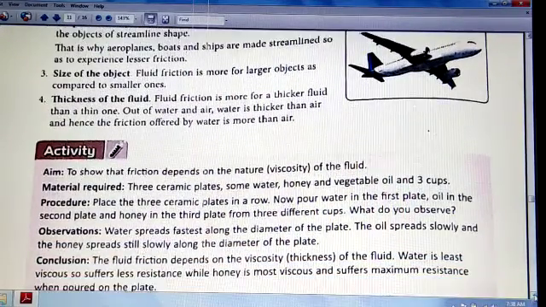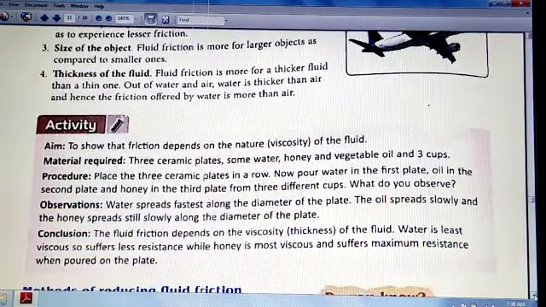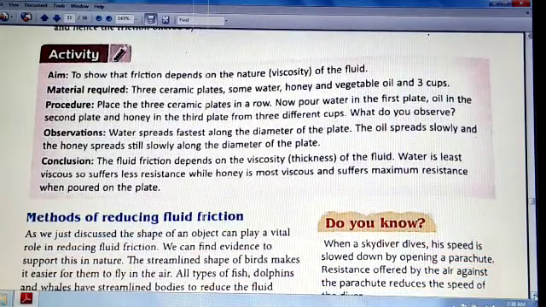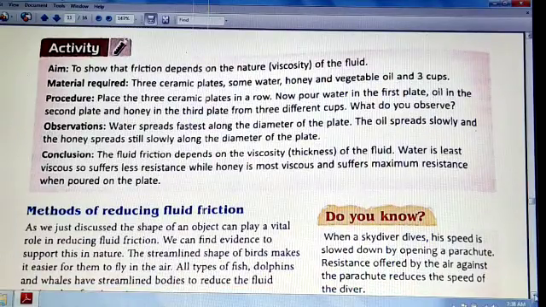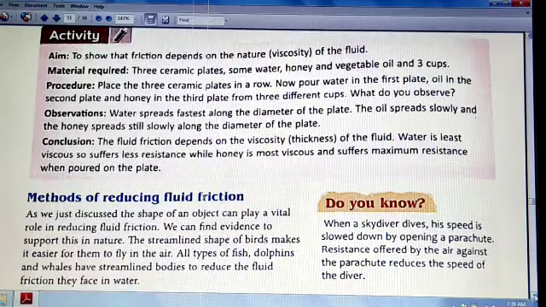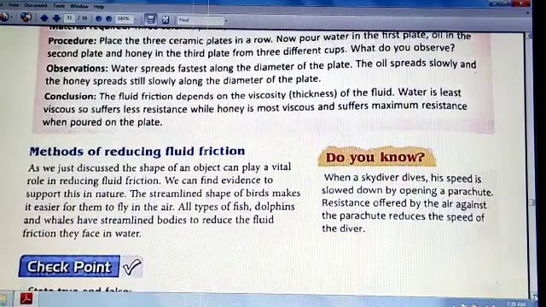Viscous means thick. You must have seen honey or jam, they are viscous. Now we take 3 ceramic plates and we put different materials in them, that is water, honey and vegetable oil. So we'll place them in 3 different plates. Now you will see that water spreads faster along the diameter, oil spreads slowly and honey spreads more slowly still. So fluid friction depends on the thickness of the fluid.